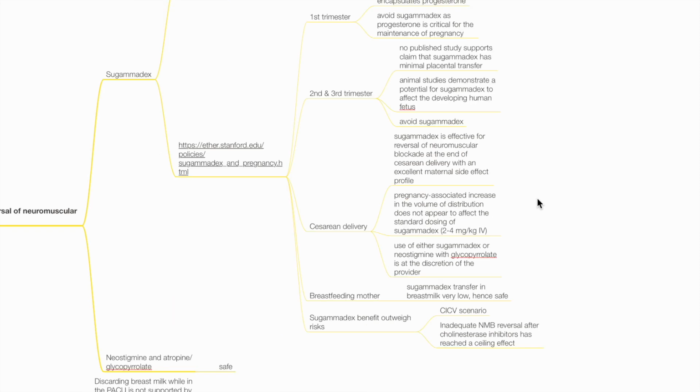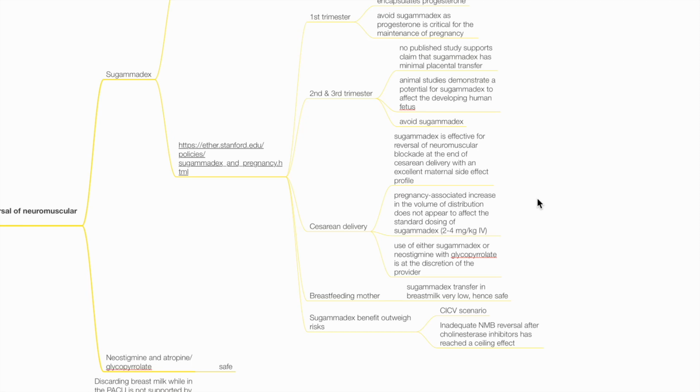However, for cesarean delivery, Sugammadex is effective for reversal of neuromuscular block at the end of cesarean section with excellent maternal side effect profile. Pregnancy-associated increase in volume of distribution does not appear to affect the standard dosing of Sugammadex. Sugammadex transfer to breast milk is very low, hence it is safe in breastfeeding mothers.